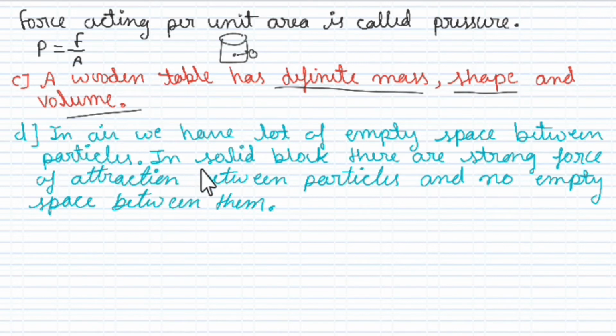Now this is the D. We can easily move a hand in air, but to do the same through a solid block of wood, we need a karate expert. The answer is, in air we have a lot of empty space, because in air there are gas particles, and the property of gas is large interparticle spaces between particles. In a solid block there are strong forces of attraction between the particles and no empty space between them.